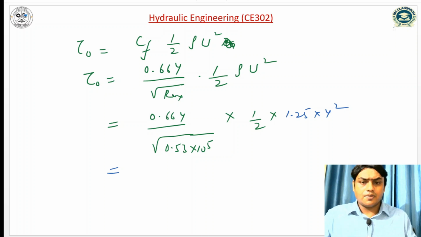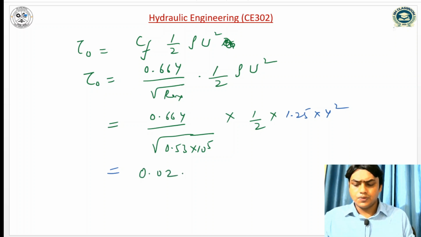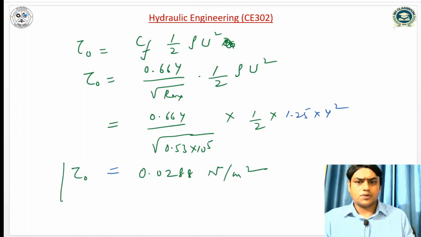So it is coming 0.0288 Newton per meter square. Tau naught is equal to this.